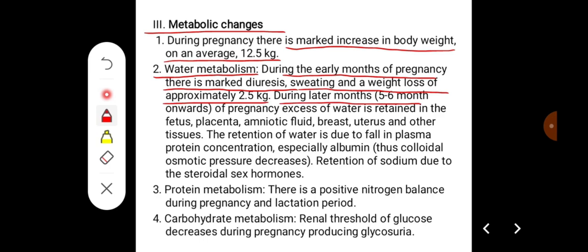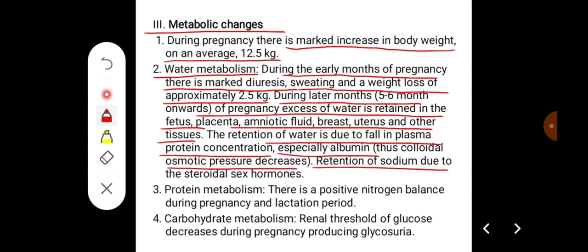During the later months, that is around 5 to 6 months onwards of pregnancy, excess water is retained in the fetus, placenta, amniotic fluid, breast, uterus, and tissues. The retention of water is due to the fall in plasma protein concentration, especially albumin. Thus, the colloidal osmotic pressure decreases. Retention of sodium due to the steroidal sex hormones occurs.